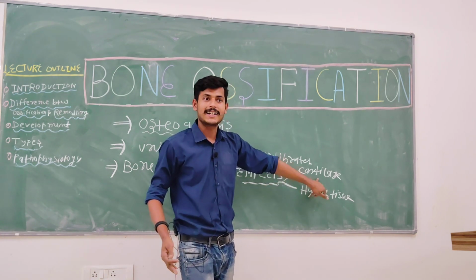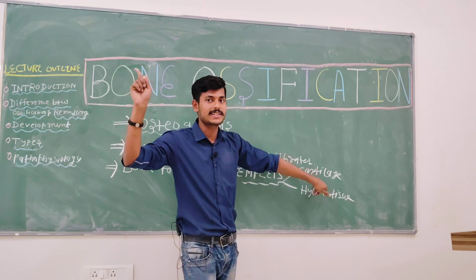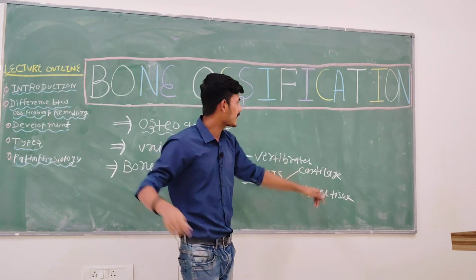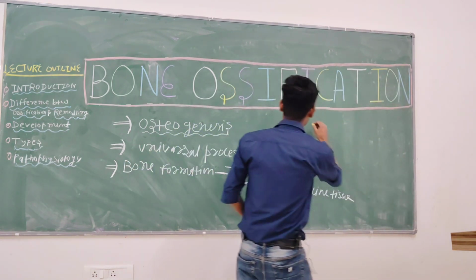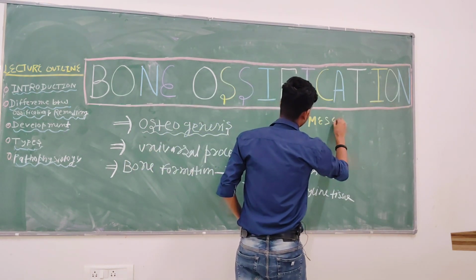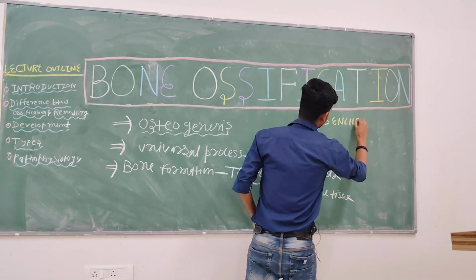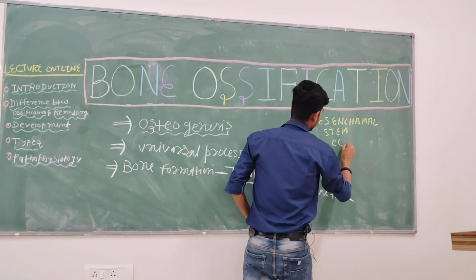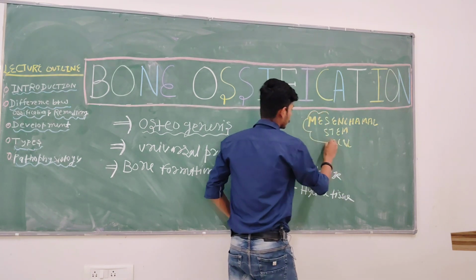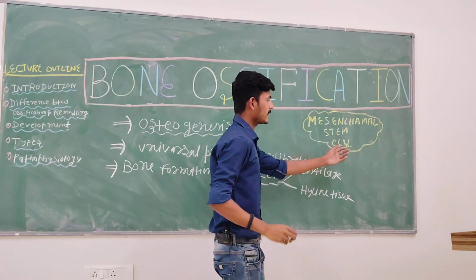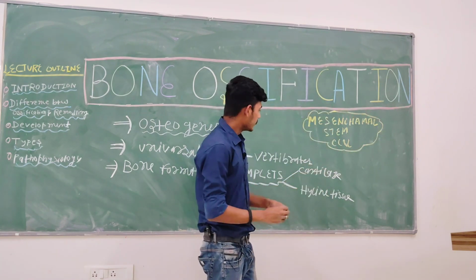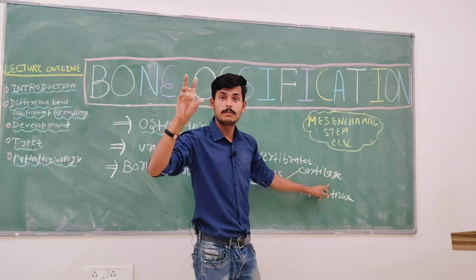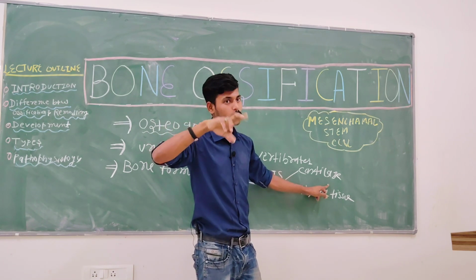And you know that cartilage is formed by the stem cell. Which stem cell? Mesenchymal stem cell. These mesenchymal stem cells will form cartilage. They will first form the chondroblast and osteoblast.